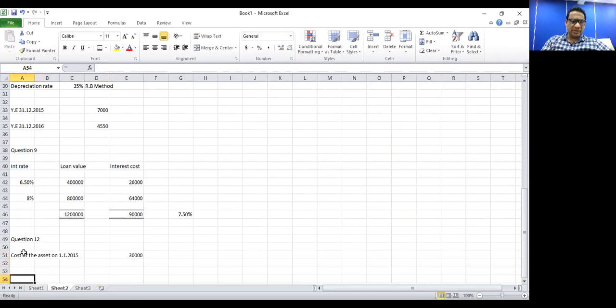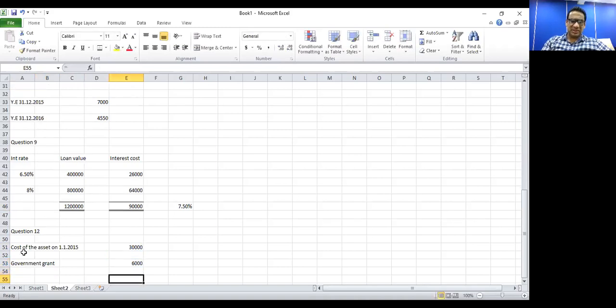So we know the government grant is 20% of the cost. That will be 6,000.